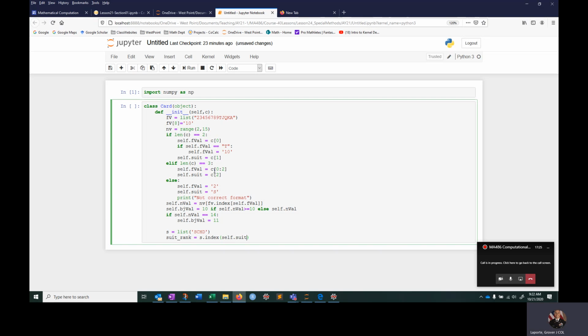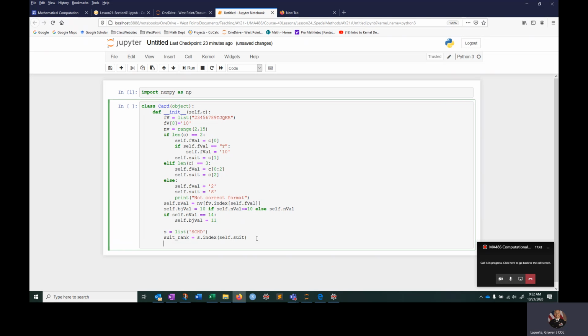So self.suit is equal to that last letter in c. So it's either spades, club... It should be either an S, C, H, or D. So I should probably do a try except here, but I'm going to assume that the user's putting in spades, clubs, hearts, and diamonds. Again, if I was trying to write this for a real user or someone I didn't know, I would definitely do a try except here, just to make sure that my suit actually is in this area.